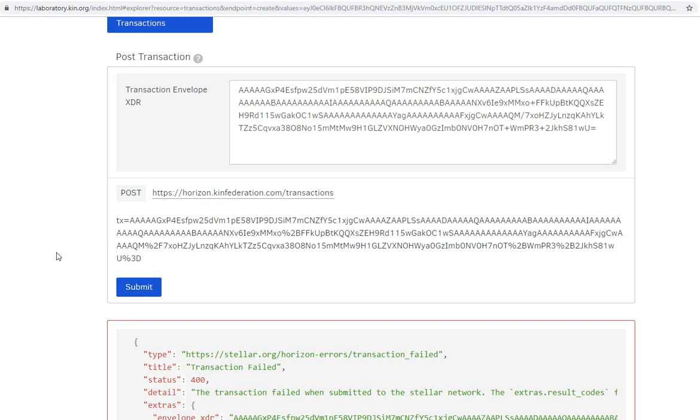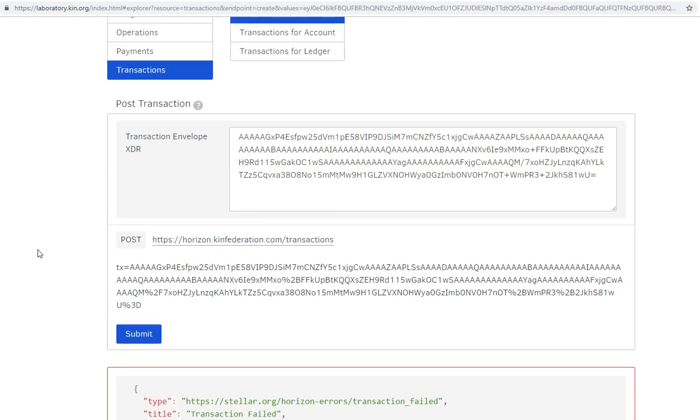So over the past couple of days, people have been having a lot of issues with building manual transactions in the Kin laboratory, and there's 4 common issues that have popped up, and we're going to give a quick rundown on troubleshooting those challenges. The first issue that you may receive is media type not supported.